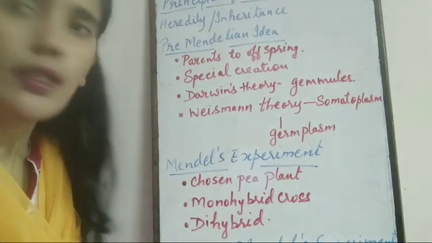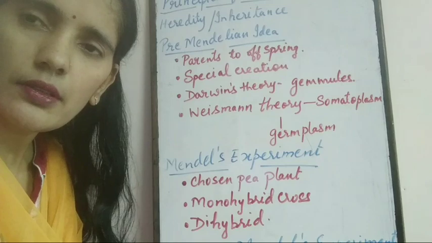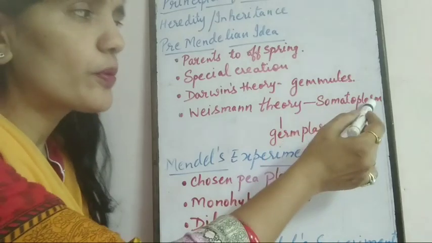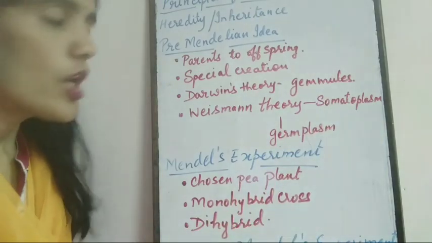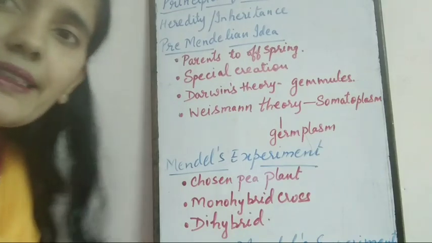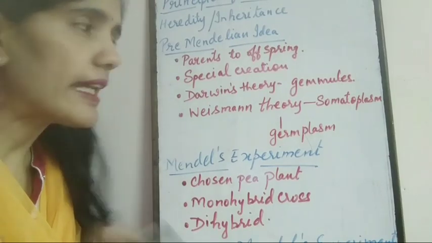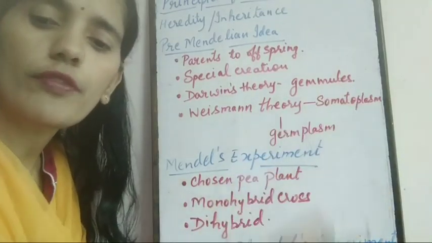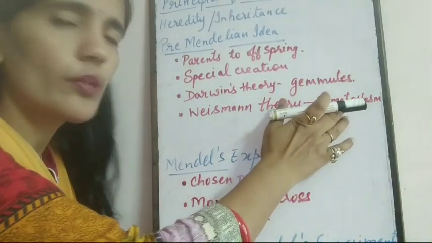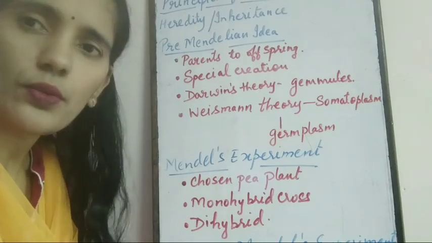According to this theory, our body, or all living organisms, comprise two types of plasm: somatoplasm and germplasm. Clear? So, what is somatoplasm? Somato means body; it is present all over the body and it shows development and growth of the body. And it even leads to death. So, somatoplasm leads to the development and growth of the living organism, and it leads to death.